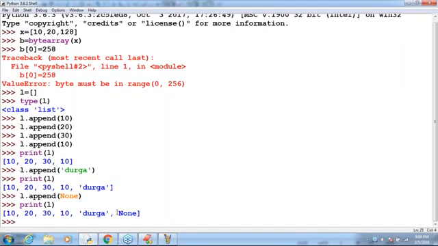Are you in a position to understand, right? Something like null in Java, but here None is also allowed, no problem at all. So insertion order is preserved. Heterogeneous objects are allowed. Duplicate objects are allowed.